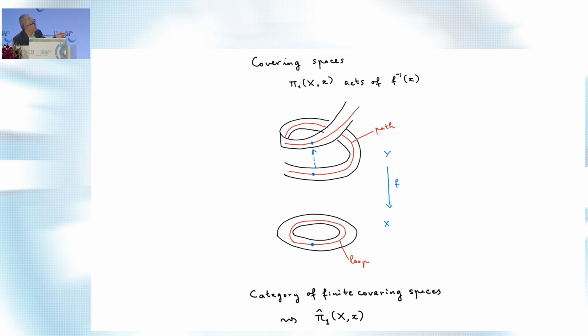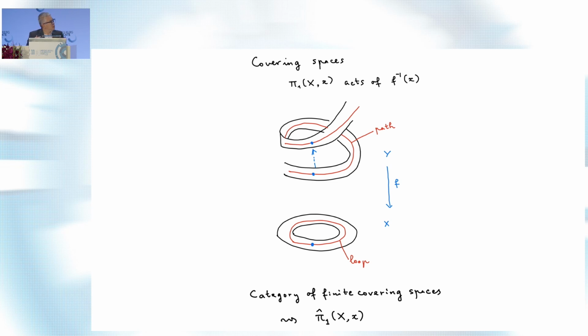That gives you an action of the fundamental group on the fibers of the coverings. Right? So again, you have an action of pi1 on the covers. This says that the cover is completely determined by that action. The cover is just given by this finite set, the fiber, the points of Y mapped into X, and the action of the fundamental group on that set. Very much like Galois theory, right?